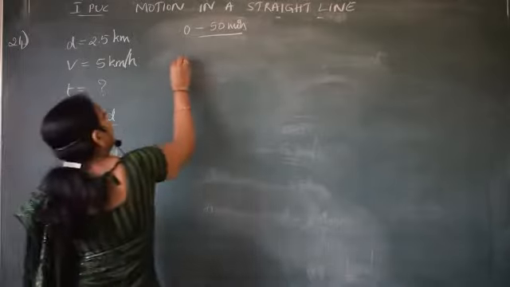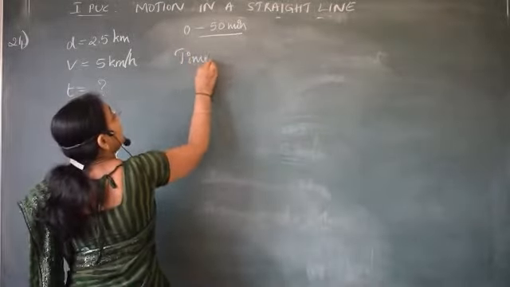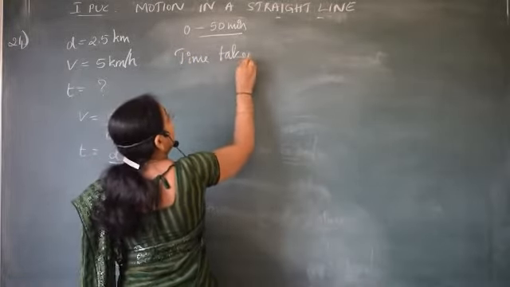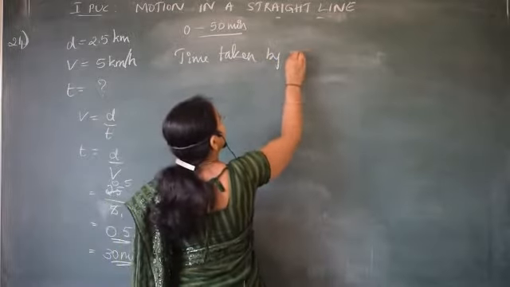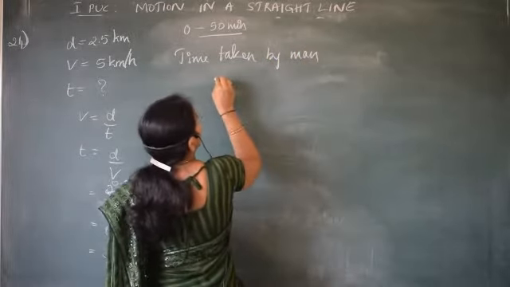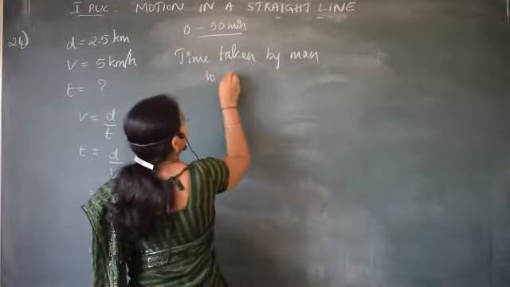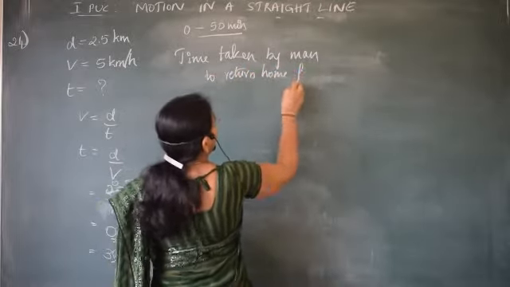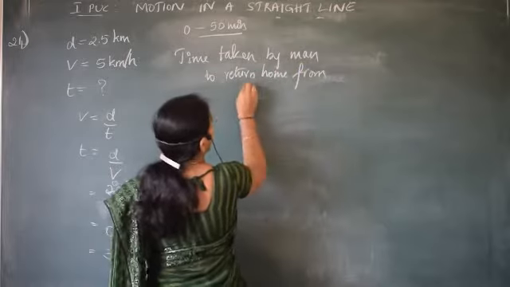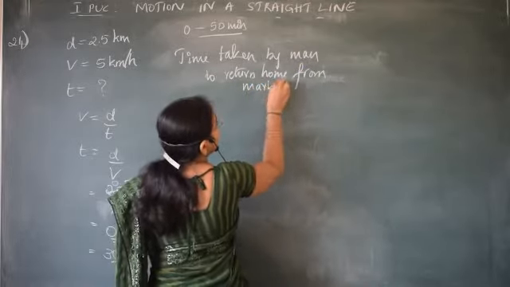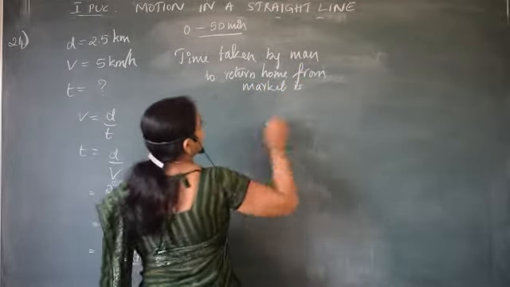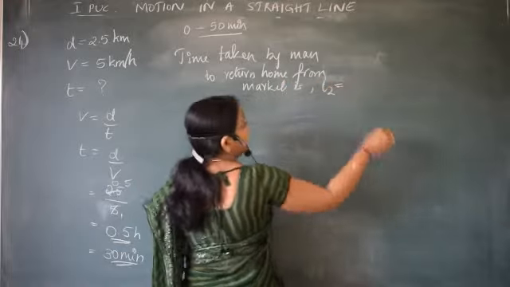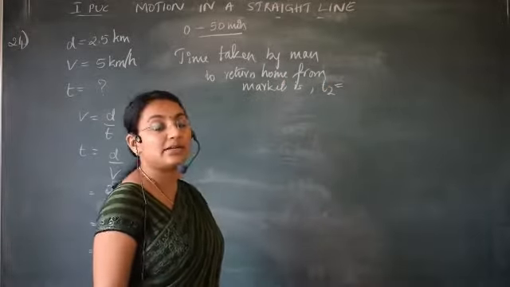So, time taken by man to return home from market is, let it be T2 is equal to, what is the time interval?